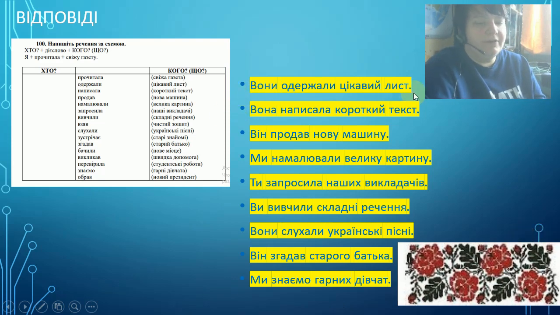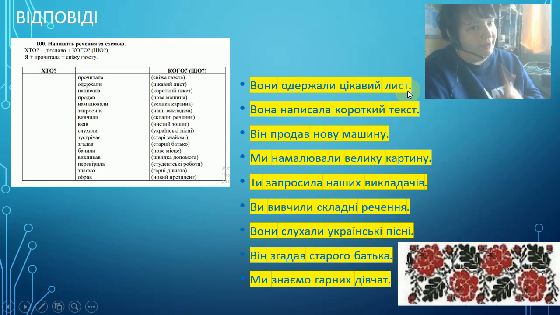Вони одержали цікавий лист. They got an interesting letter. I haven't changed anything here because letter is an inanimate object. It's grammatical masculine, and we change nothing with an inanimate object in grammatical masculine. The same as here. Вона написала короткий текст. She wrote a short text. We change nothing because text is an inanimate object, so the adjective related to this object doesn't change either.